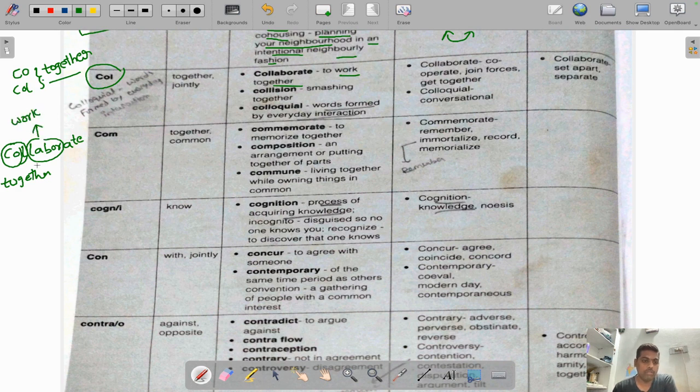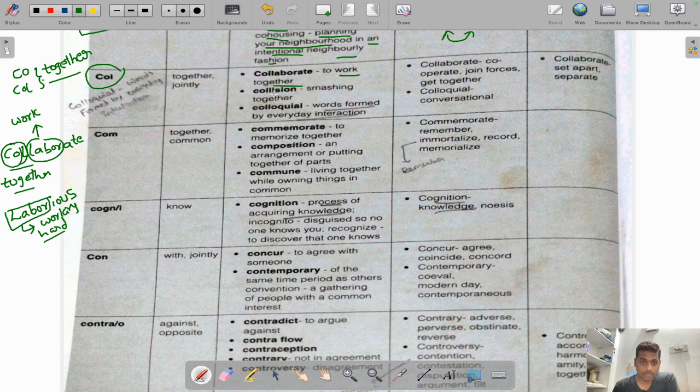Even if you don't understand the meaning, if you know the root words, you can answer this. Collaborate means work together. You can note down one more meaning, which is important: laborious. Laborious means working hard. Here LABOR means something related to work. So laborious means working hard. You can make a note of this one.